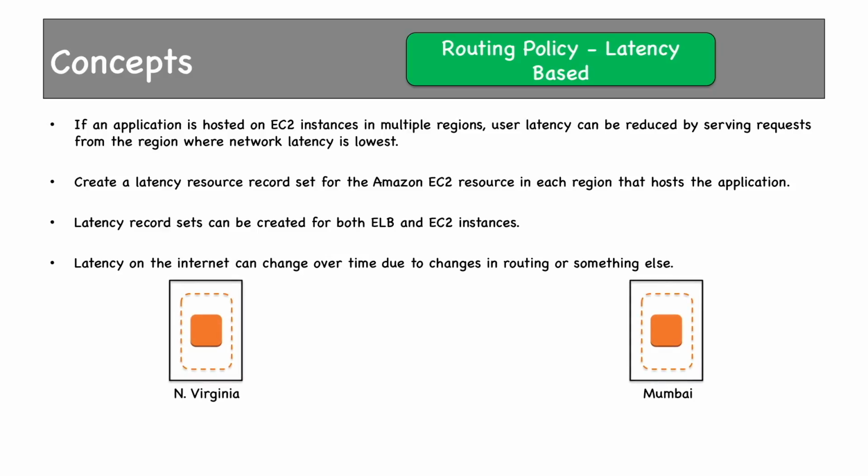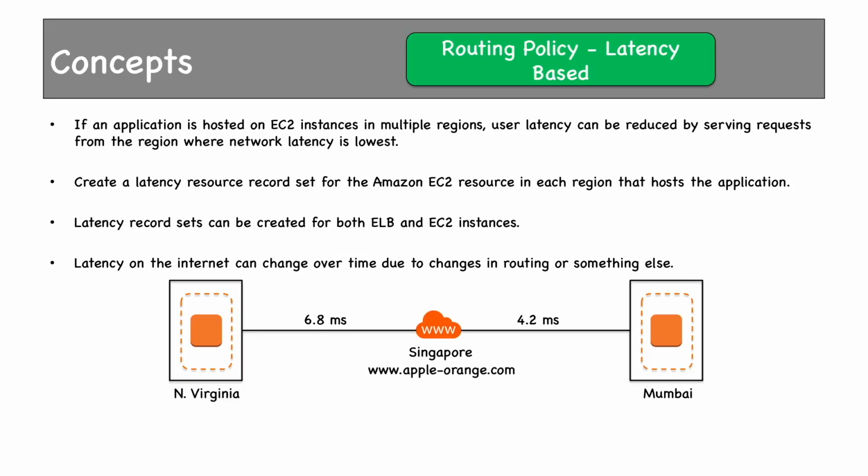Suppose you have applications hosted on two instances residing in different locations, one in North Virginia and one in Mumbai. Users from Singapore want to access this application. Latency from Singapore to Mumbai is 4.2 milliseconds and from North Virginia it is 6.8 milliseconds. If users want to access this website from Singapore, they'll be sent to the EC2 instance in Mumbai. After a few weeks, latency between Mumbai and Singapore increases to 8.4 milliseconds and that of North Virginia reduces to 3.7 milliseconds. Now, requests from users will be directed to EC2 instances in the North Virginia region.